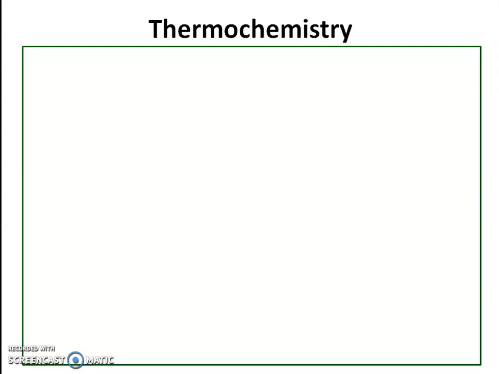by chemical reactions. And you know that the energy changes in a chemical reaction are due to the breaking of old bonds and the formation of new bonds during the chemical reaction. During a chemical reaction, reactants are converted into products, and the old bonds in reactants are broken and new bonds in products are formed.